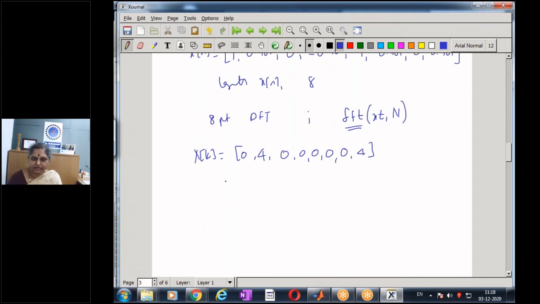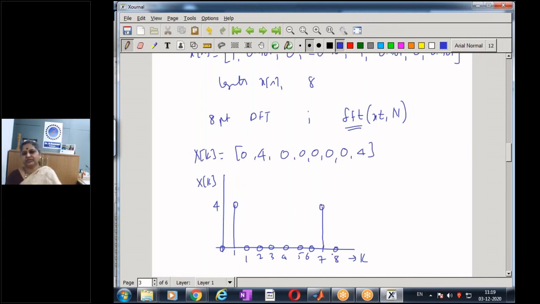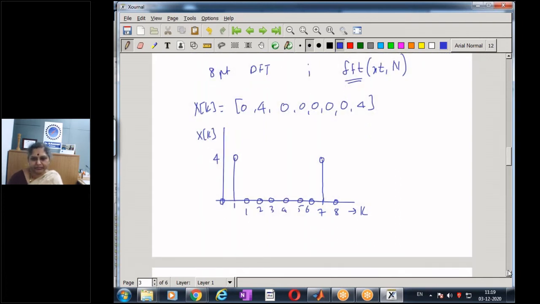If we try to plot this x of k as a function of k, I have it 0 for k equal to 0. It has a magnitude of 4 at k equal to 1. Then I have zeros. And the last term, k equal to 7, the seventh term is also a 4. And of course, 8 will be equal to 0 because it is going to be periodic with period N. And this is my plot as a function of k.